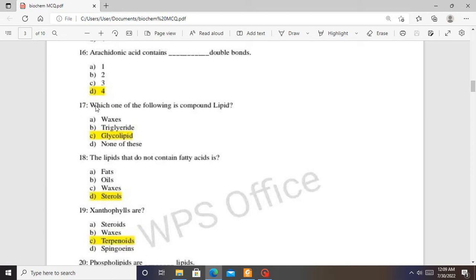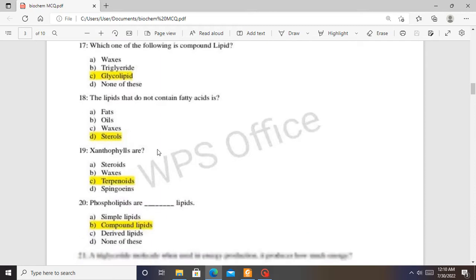Question 17. Which one of the following is a compound lipid? A compound lipid has a backbone, a fatty acid, and some other groups. So waxes, triglyceride, glycolipids. The answer is C, glycolipids. Glycolipids have a glycerol backbone, fatty acids, and a carbohydrate moiety. So the answer is glycolipid, because glycolipid is a compound lipid.